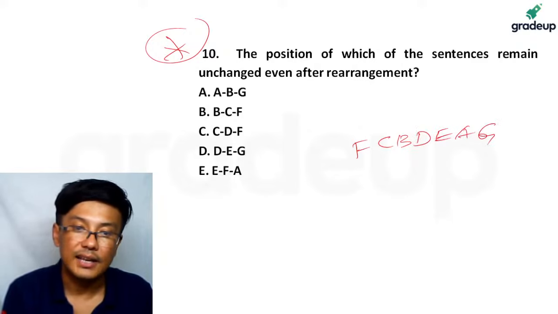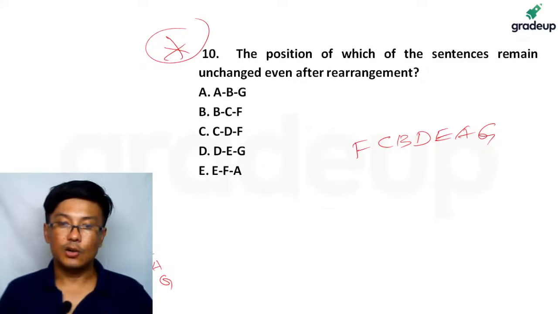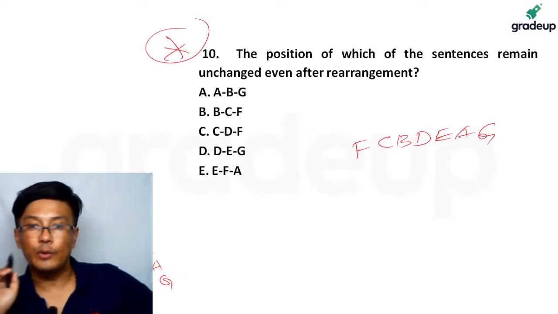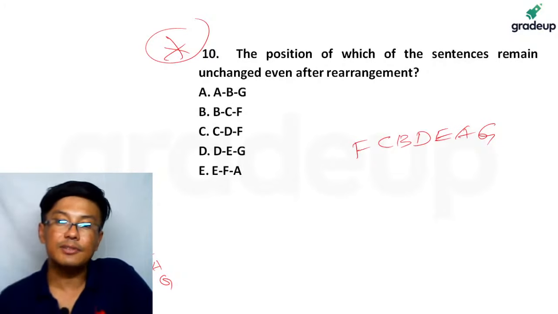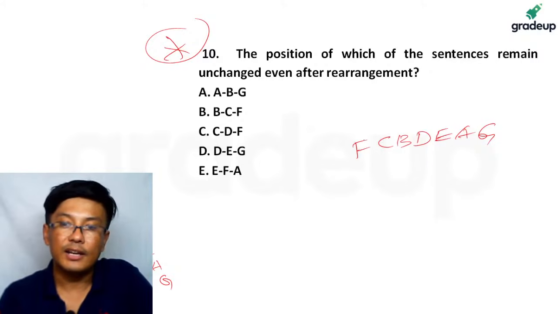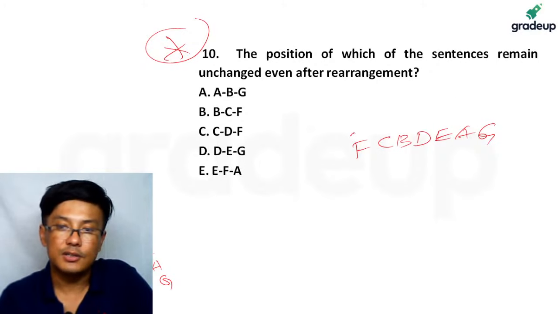And as they are given, it is in this order: A, B, C, D, E, F, G. So the question asked is which of the following sentences remain unchanged even after rearrangement. Now if you look at it, F was not first, so F cannot be the answer. C was the third, so this cannot be either, right?